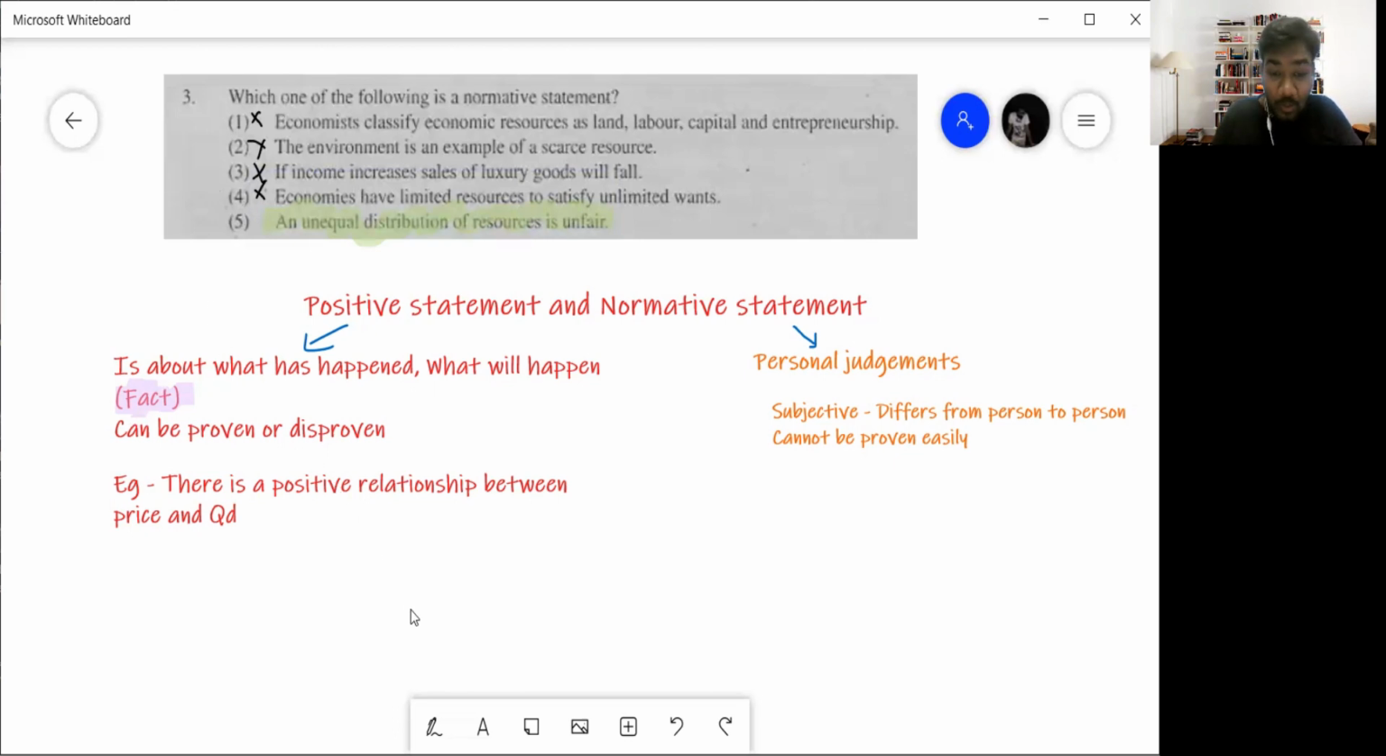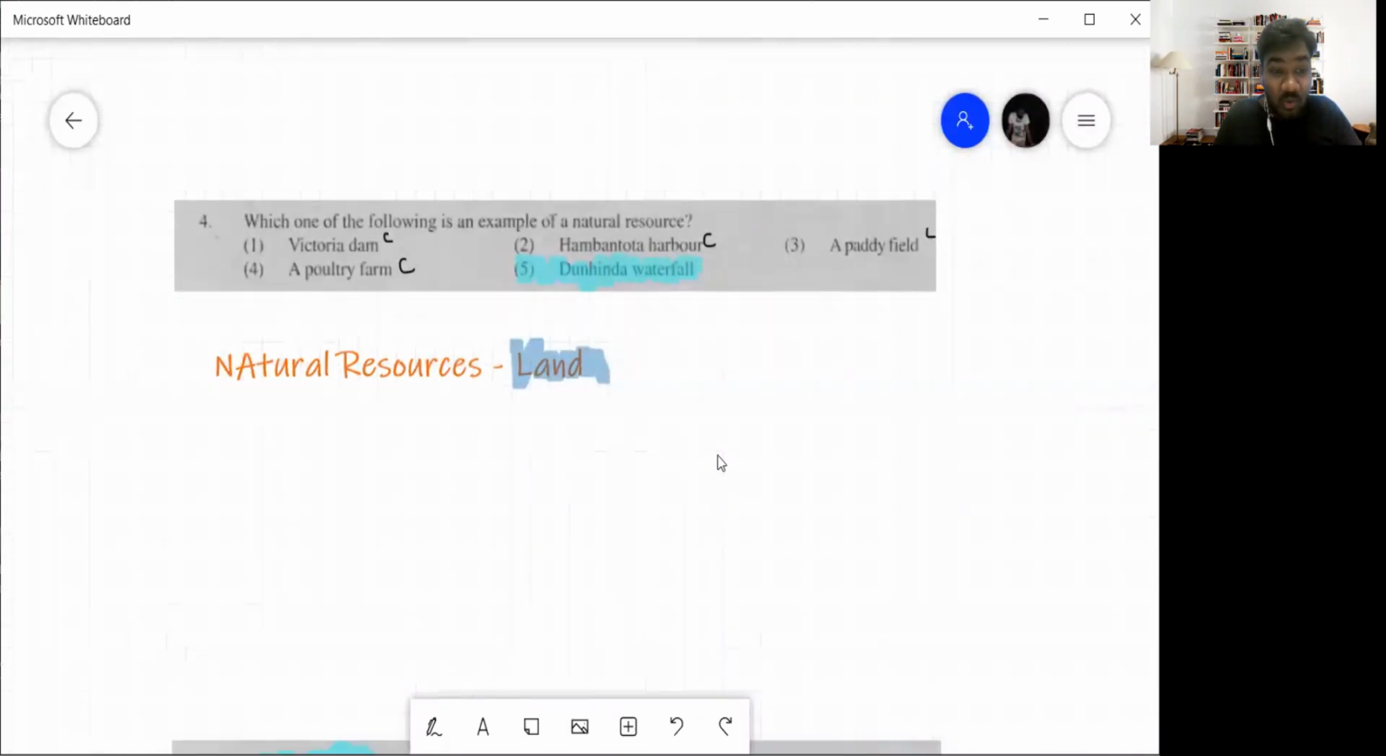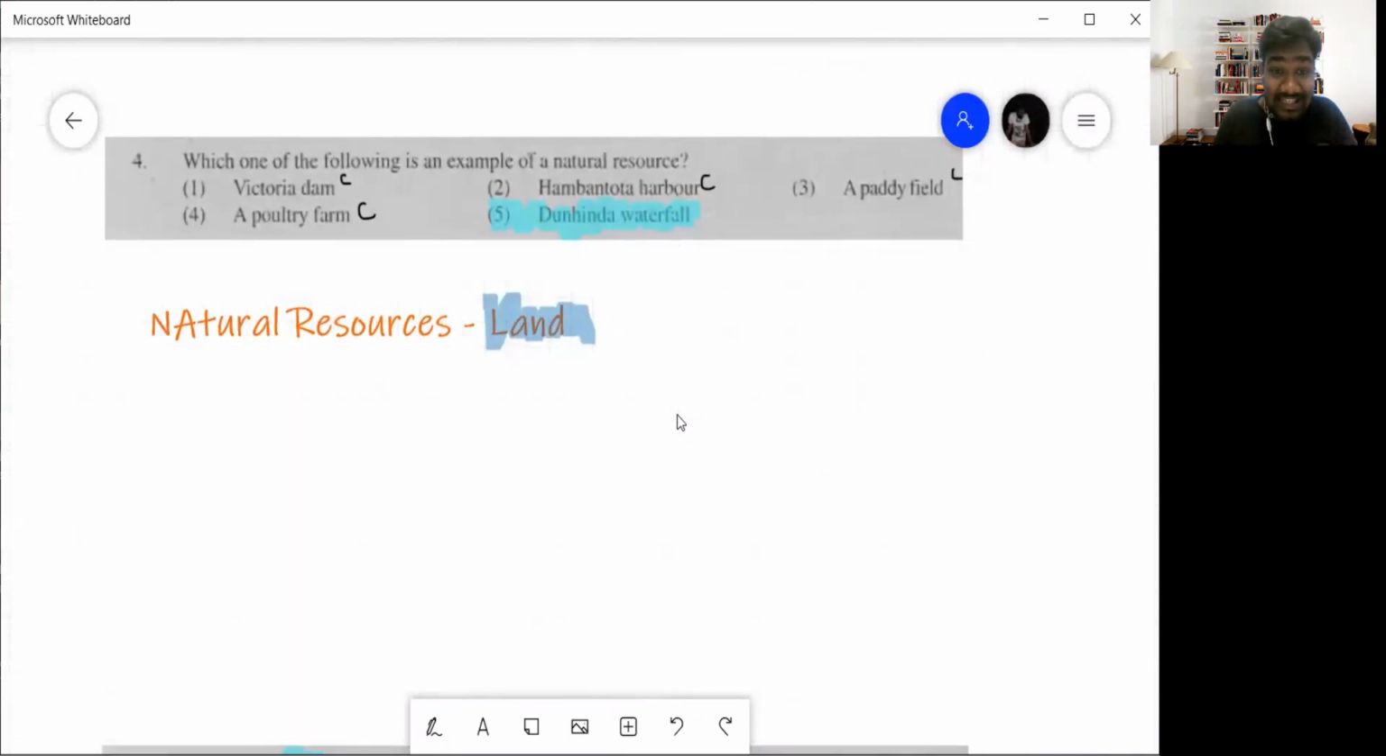Okay. We'll then move on to question number 4. Which of the following is an example of a natural resource? Now, when you say natural resource, a natural resource has to be something that comes from nature. It can't be man-made. For example, if you look at a farm, harbors, a paddy field and everything, it might look very natural, nice to see all of it. But did that come from nature?